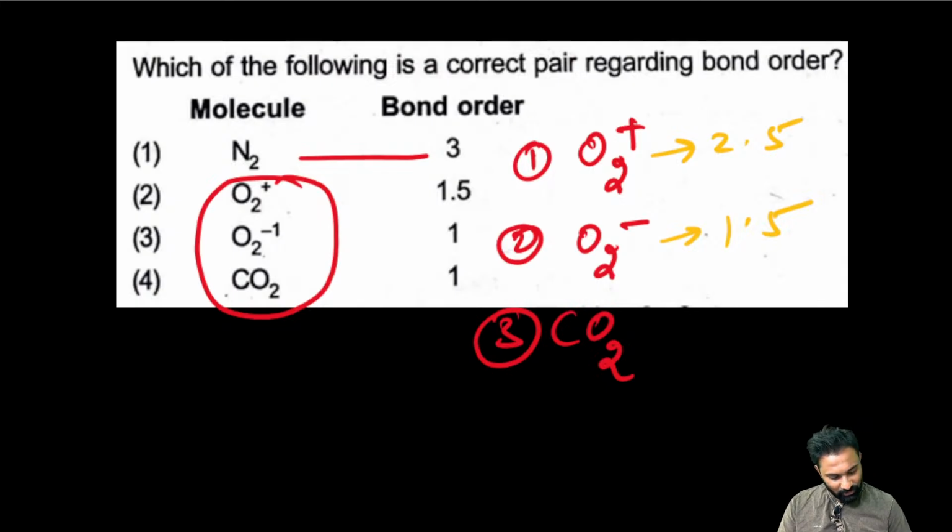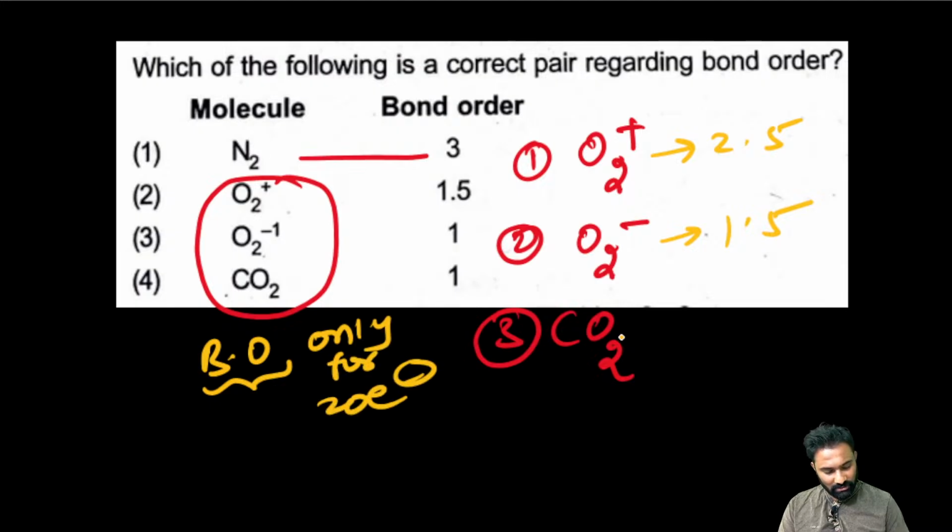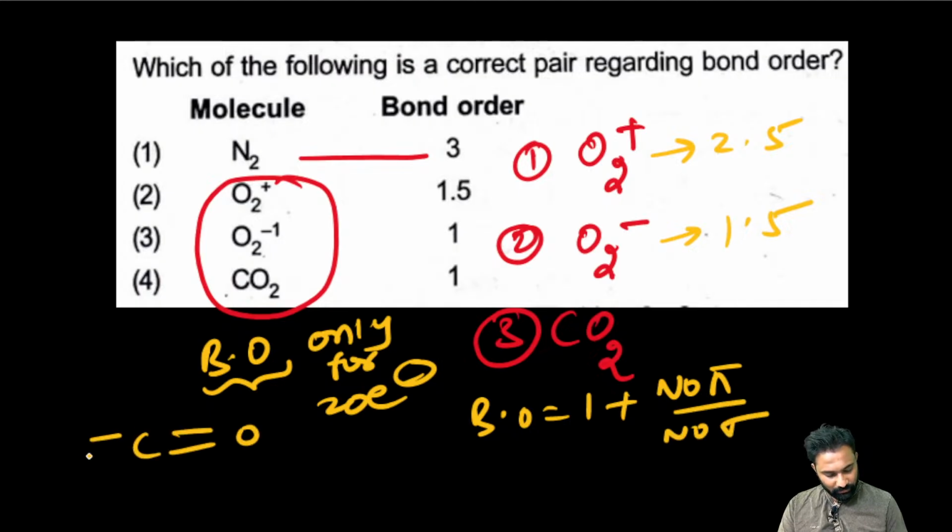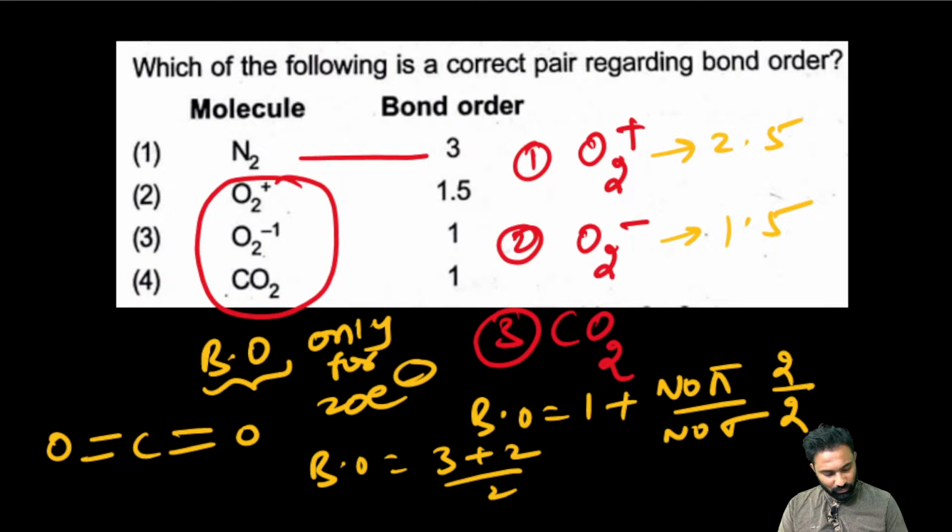What is the answer for the CO2? The bond order trick I explained is applicable only for 20 electrons. For 20 electrons, bond order is equal to 1 plus number of pi by number of sigma. Now CO2 has 2 pi and 2 sigma, so the bond order is 3 plus 2 by 2, that gives 5 by 2, so the bond order is 2.5.